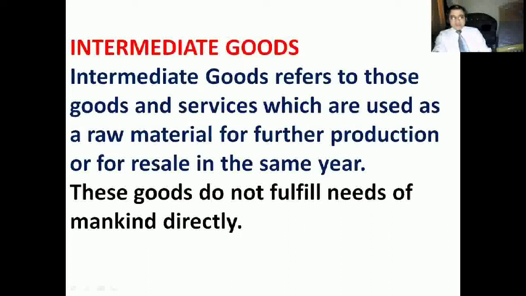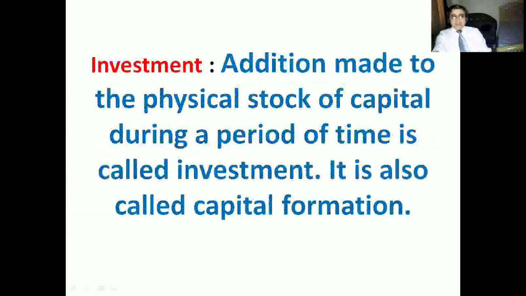But if a baker is using the same flour for making bread and selling it into the market, that comes under intermediate goods. Right. Then comes another term, investment. Addition made to the physical stock of capital during a period of time is called investment. So whatever physical stock of capital, like I have two machines, right? So if I add one more machine to it, that is called investment.